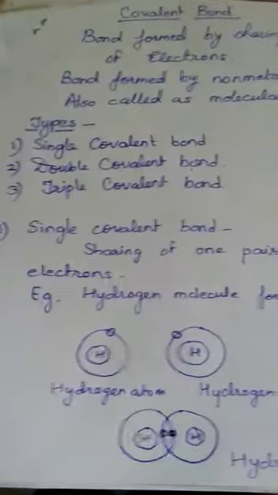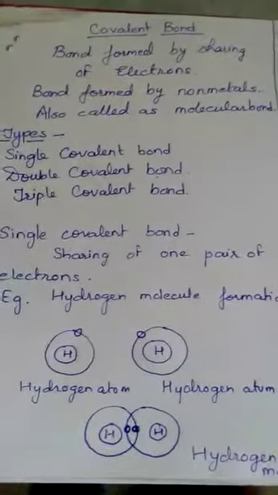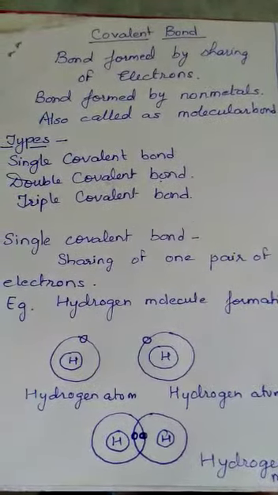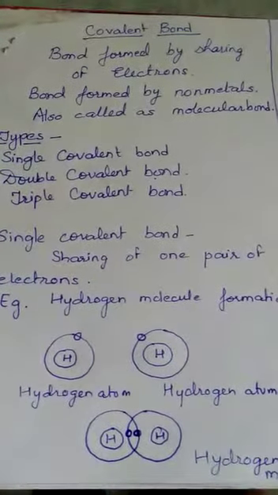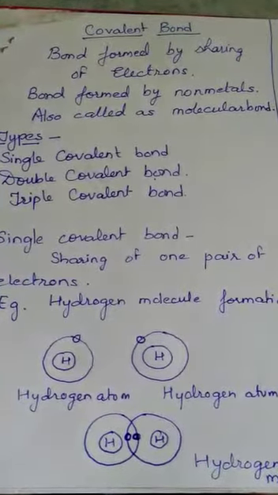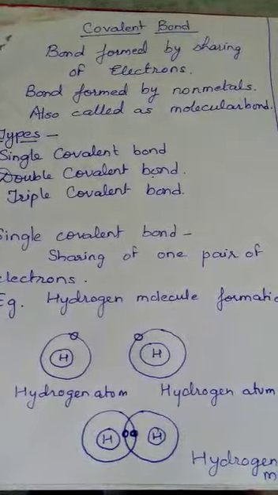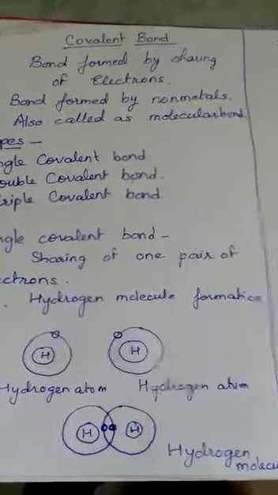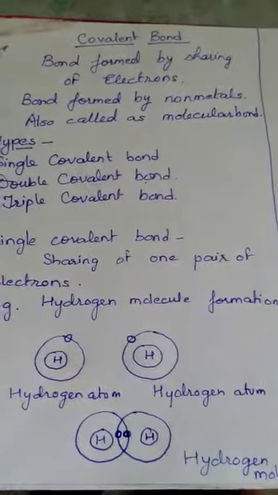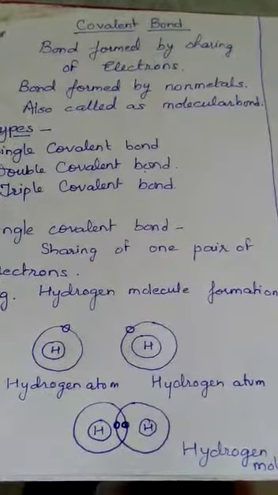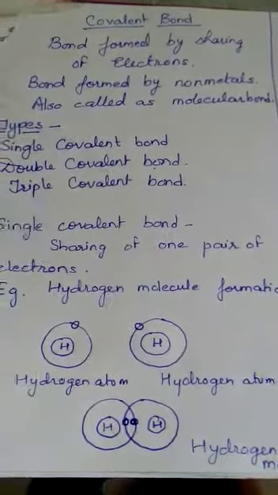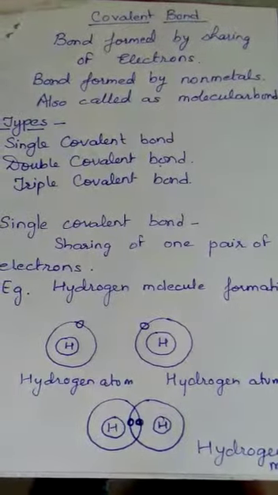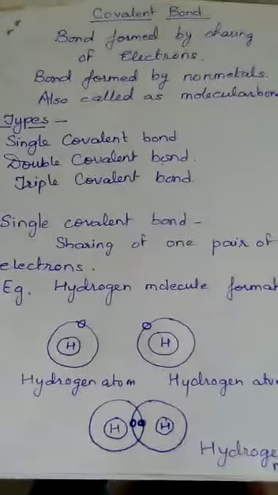Single covalent bond, as I told you, is formed when one pair of electrons is shared. One pair will be formed by sharing one electron from each atom. So for example, we will see hydrogen molecule formation. Hydrogen, as we know, is the simplest of all the elements, which contains only one electron in its first shell.